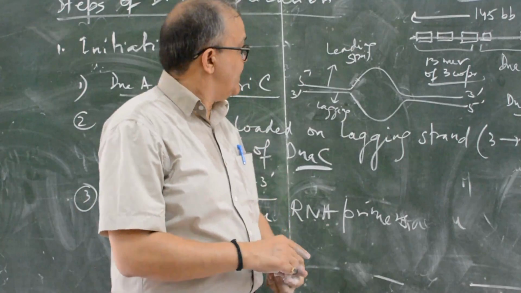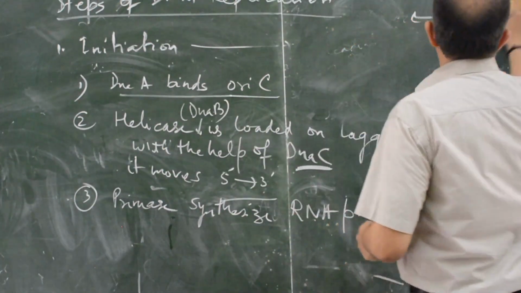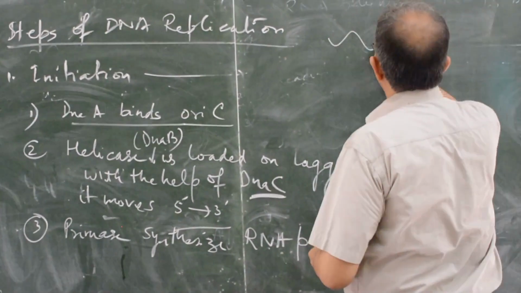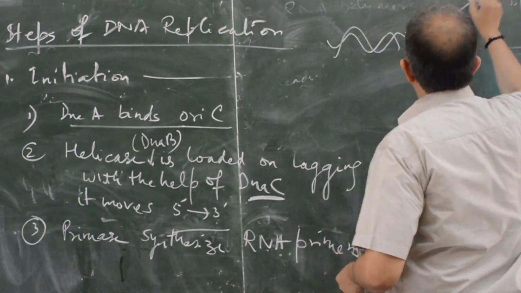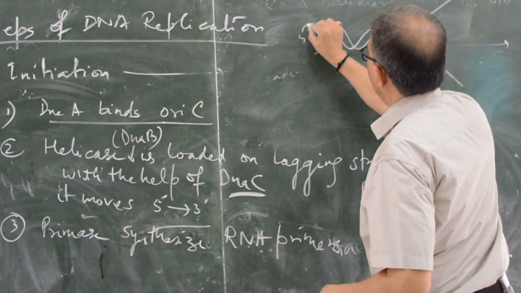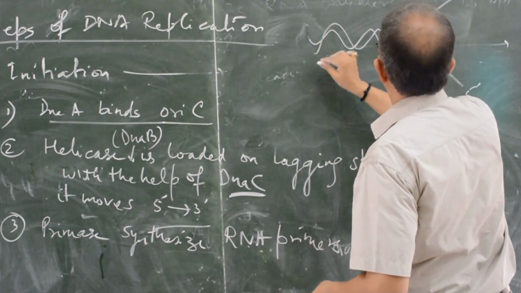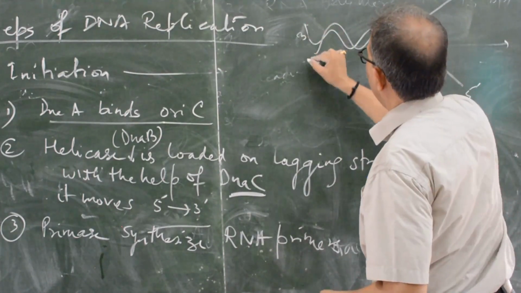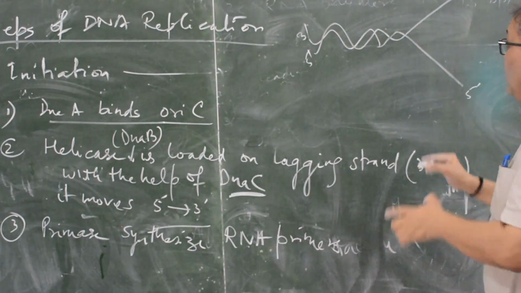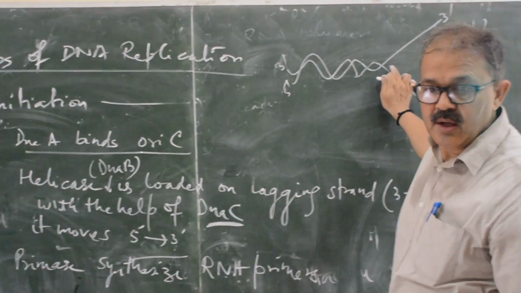So I will discuss you like this. 5 to 3 and 3 to 5. I will discuss with one fork, and same system will go on with the other.